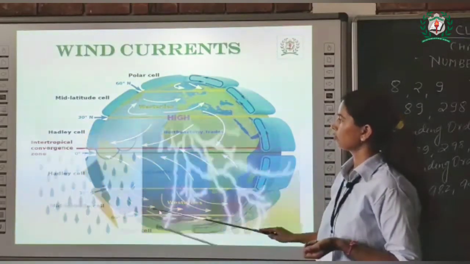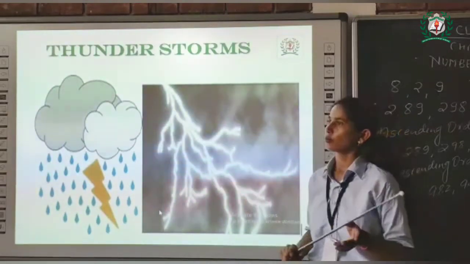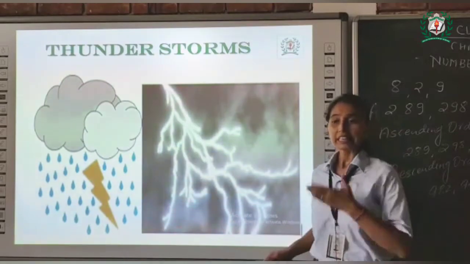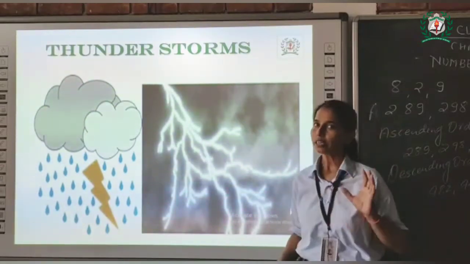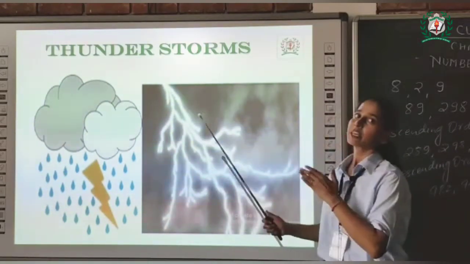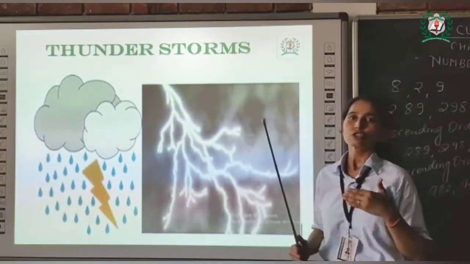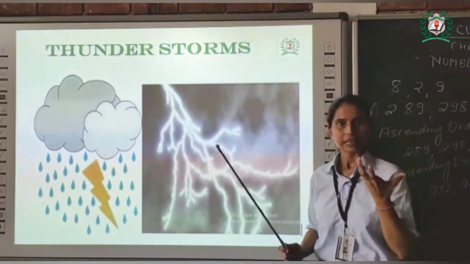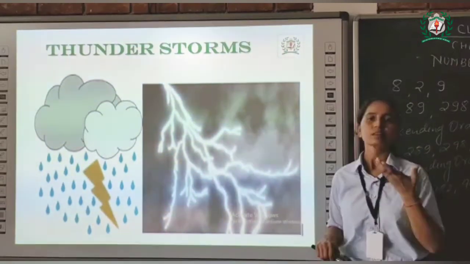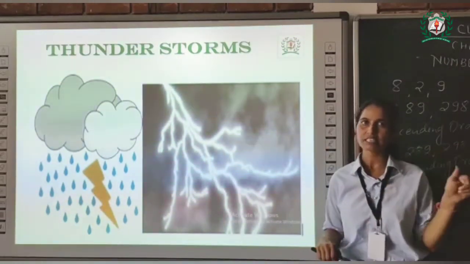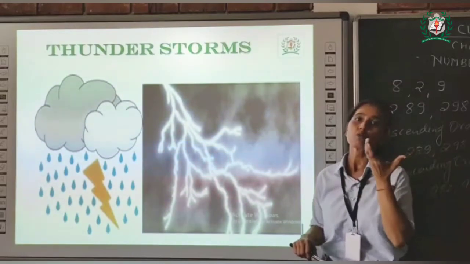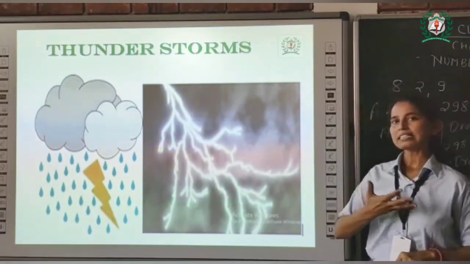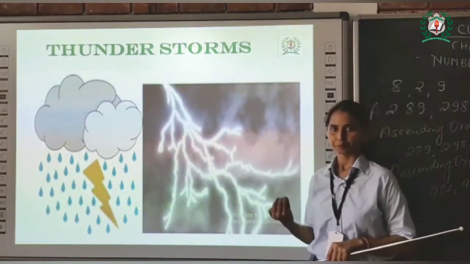Thunderstorm. What is a thunderstorm? Because of the warmth, the air rises and cold air coming from the sea takes its place. That's how monsoon arrives in land areas. These winds coming from the sea towards the land bring monsoon with them because they carry water. So that's how monsoon reaches here.